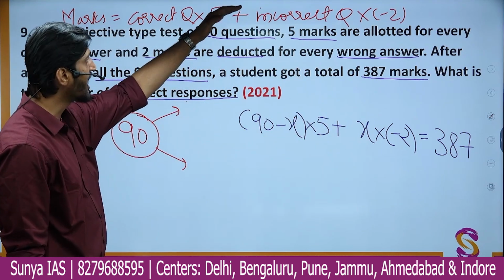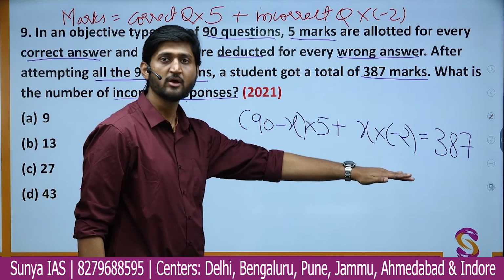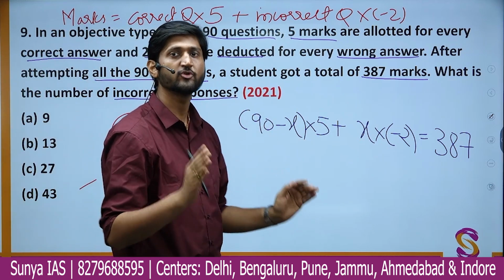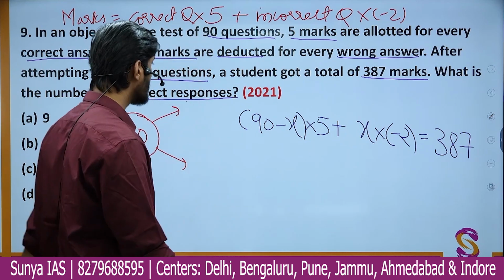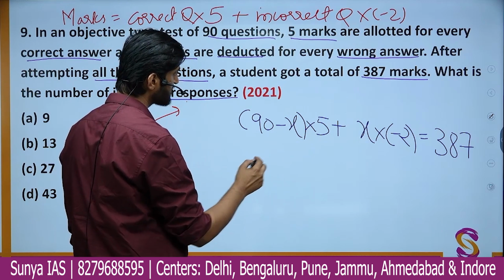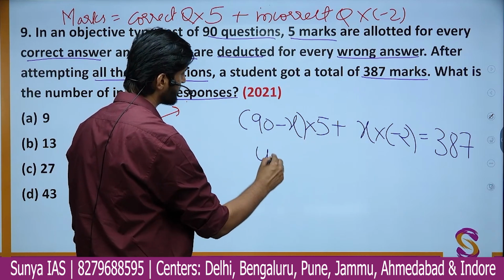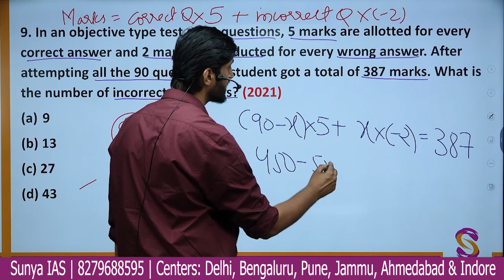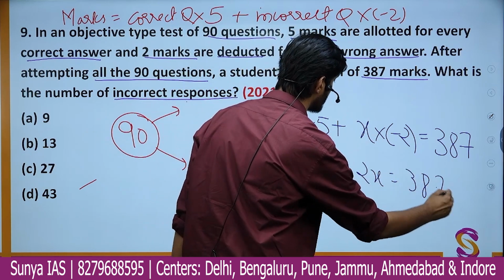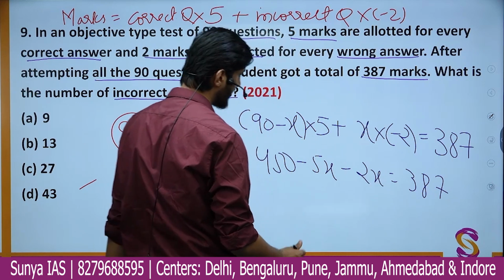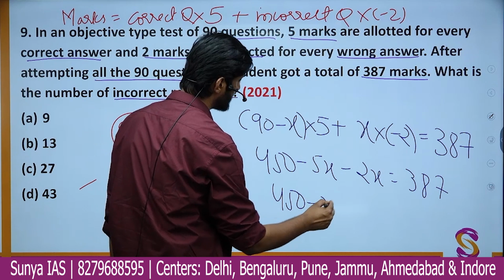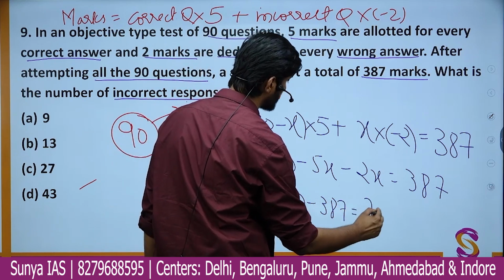So is the idea of making an equation clear? What did it require to make this particular equation? Just pure common sense, which you do by adding your marks after prelims examination. So here we have 5 into 90, that is 450, minus 5x minus 2x is 387. Let us take the x on that side and bring this number on the one side. We have 450 minus 387 is equal to 7x.